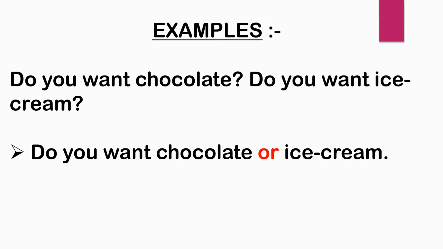Do you want ice cream? Now students, as you can see in these two sentences, do you want is repeated. So you can join the sentences with or. The answer is: Do you want chocolate or ice cream?